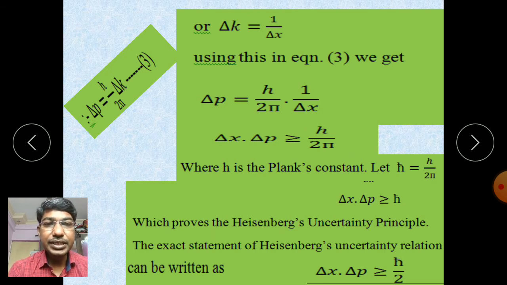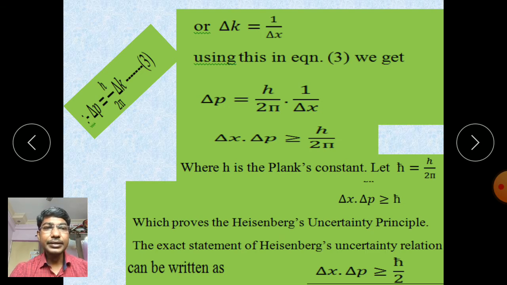Which is the Heisenberg uncertainty principle, where del x is the uncertainty in the measurement of position of the particle, and del p is the uncertainty in the measurement of momentum of the particle. Meaning the multiplication of uncertainty of position and momentum is greater than or equal to h cross. But the exact statement of the Heisenberg uncertainty relation can be written as del x dot del p is greater than or equal to h cross by 2. This is the exact statement.